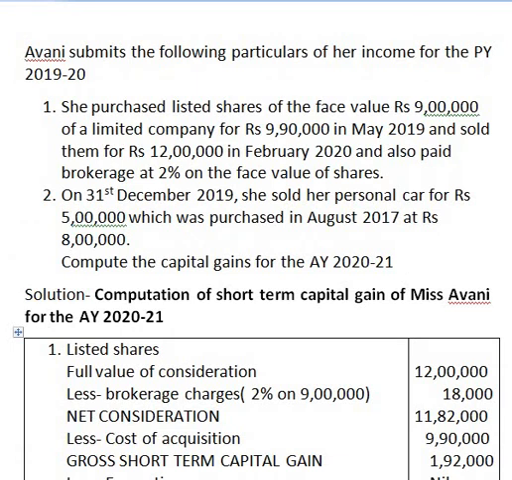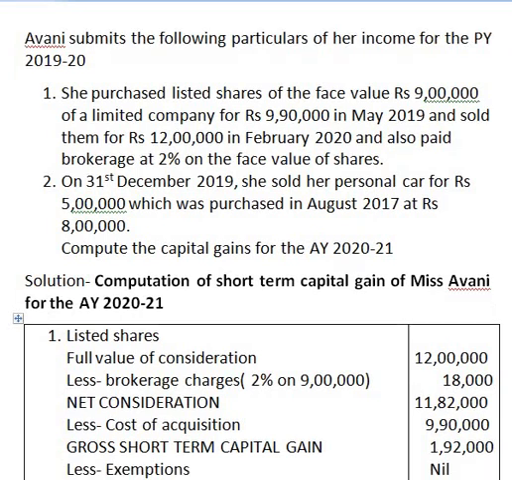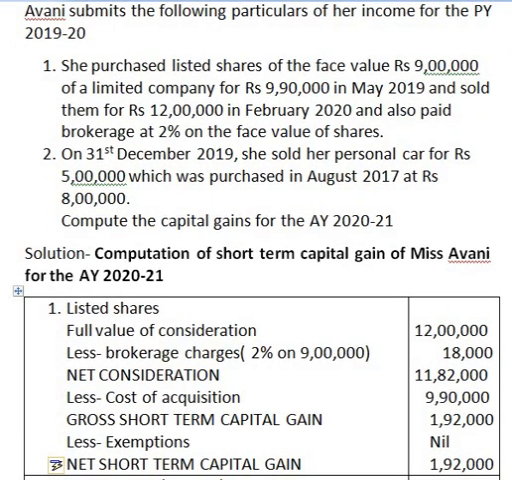You are given information of Miss Avani for the previous year 2019-20. In first information, she is holding listed shares. You are given face value as well as the acquired value of the shares, and also the sale price of the shares, and also some brokerage charges. In second information, you are told that she is holding a personal car. From first information, that is listed shares, we get short term capital gain of 1,92,000.